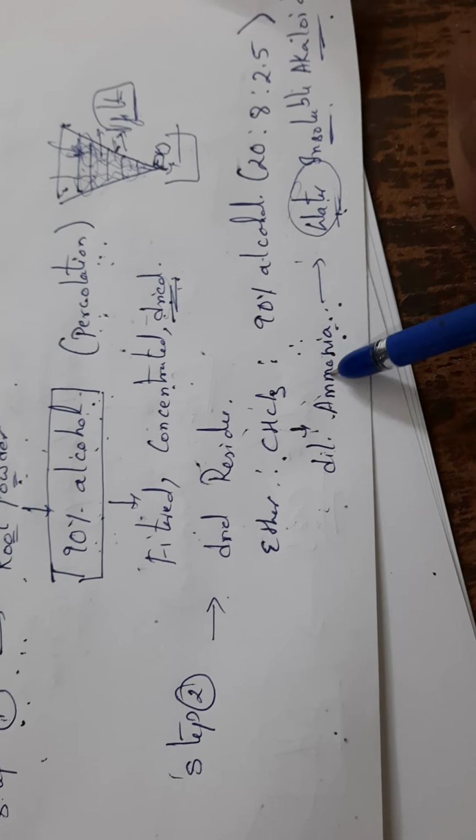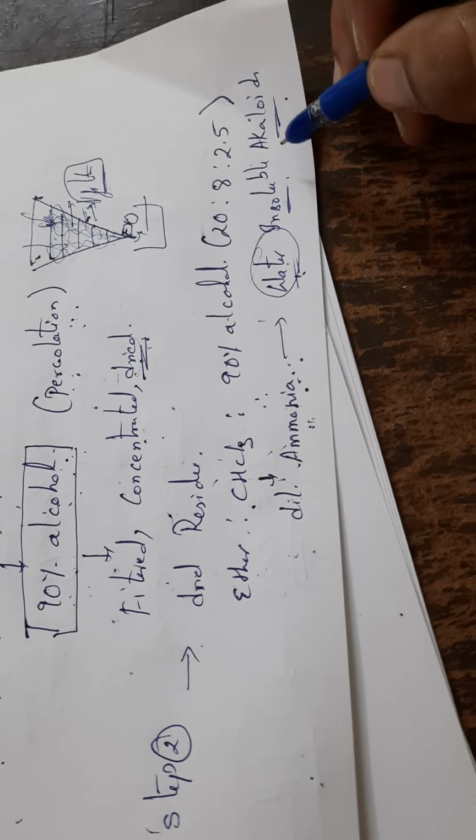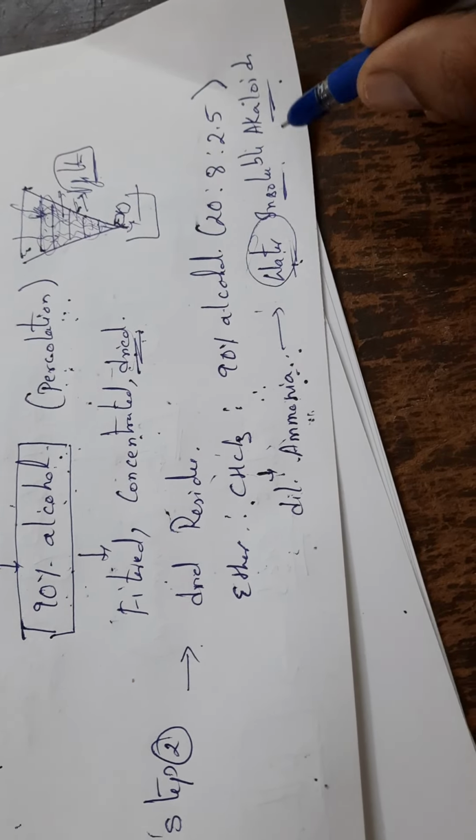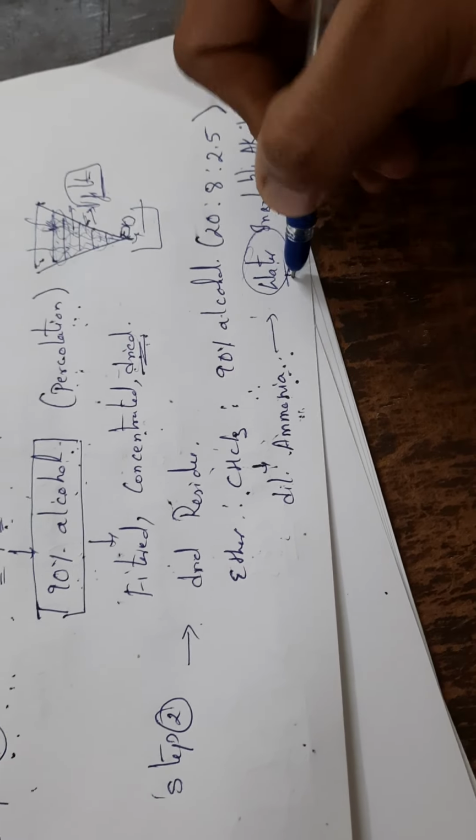Then what happens, water insoluble alkaloids. Okay, the alkaloids which are present inside this extract are converted into water insoluble alkaloids. So we have to add water again.